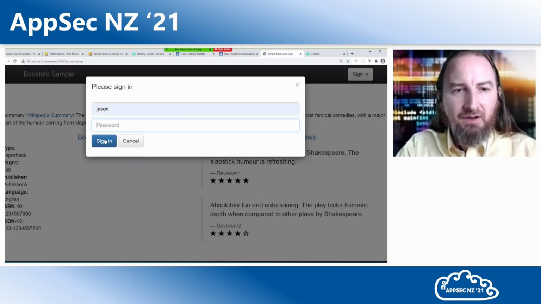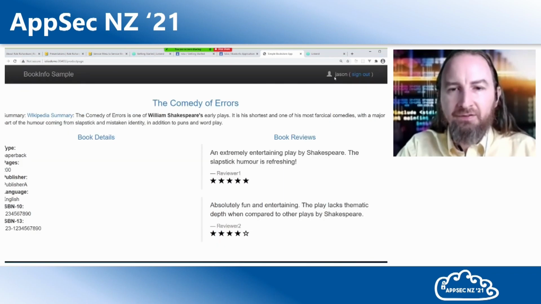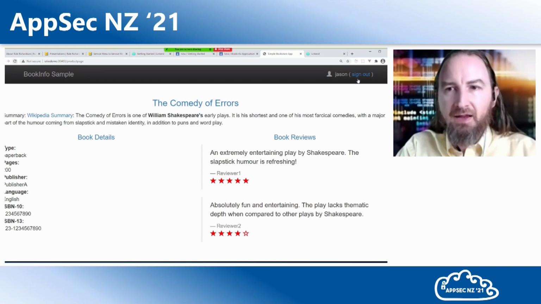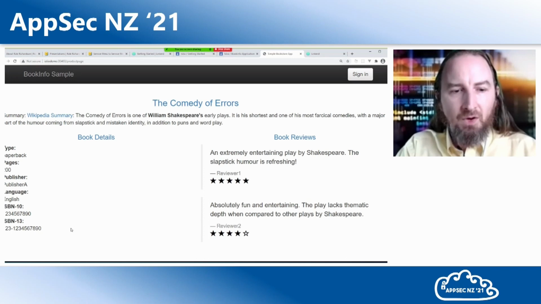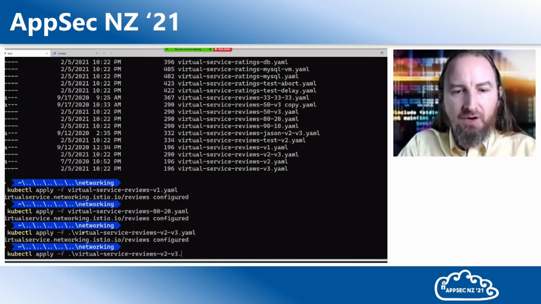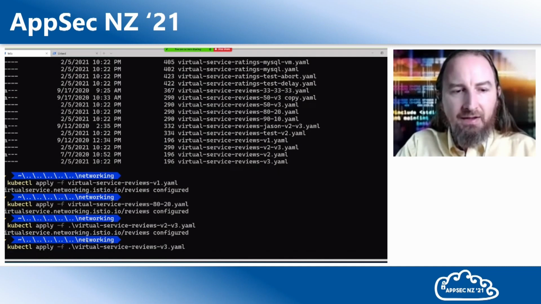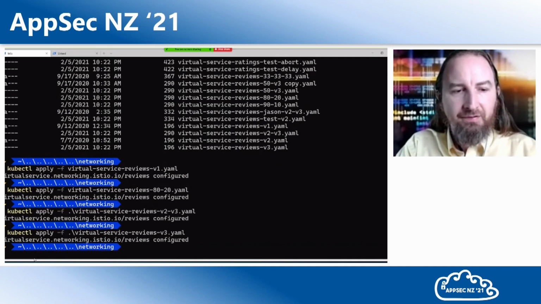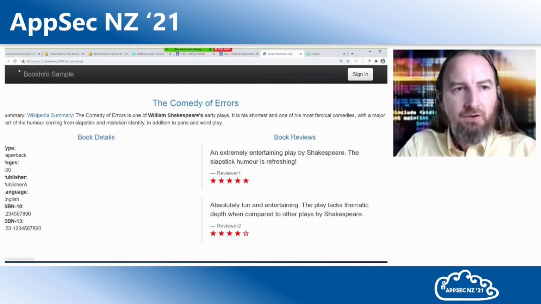and no password. Now I'm authenticated as Jason. And if I refresh this page, now I'm seeing version 3. There we go. There's the stars in red color. I sign out, and I'm back to version 2. Once we get it going and we've got it good, let's push all of our traffic to version 3, and now everyone will be able to see the red colored stars.